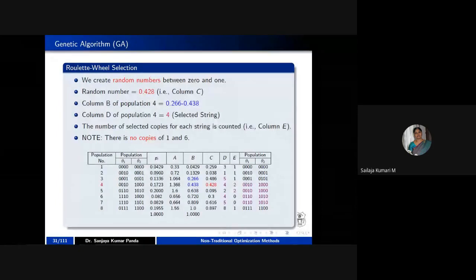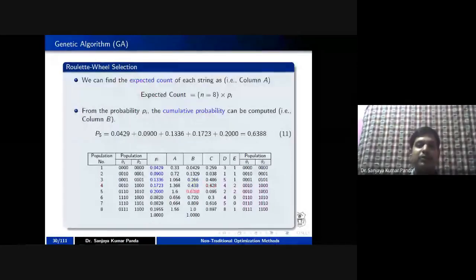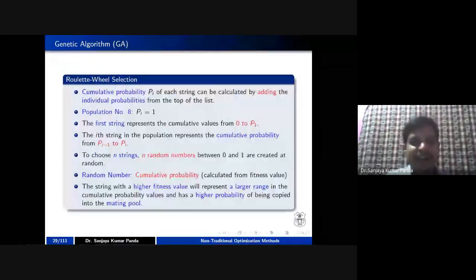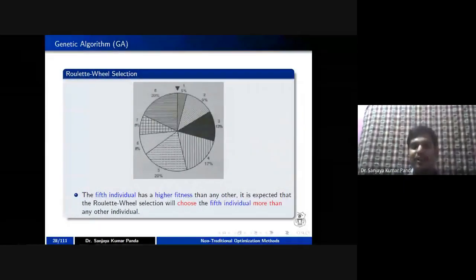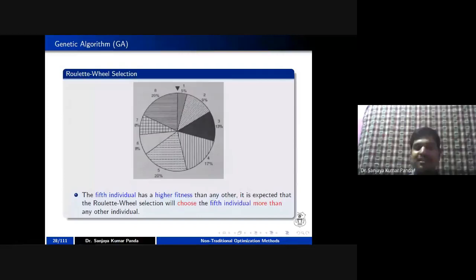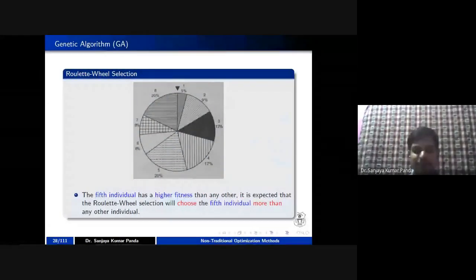Exactly. But why is it that the 8th chromosome, which has almost the same fitness as the 5th one, is getting only 1 copy, whereas 0.17, which is the 4th one, is getting 2 copies? Very good question. Whenever we are going for selection, we are rotating this wheel, right? So there may be a chance that the least fit one will come into the picture.